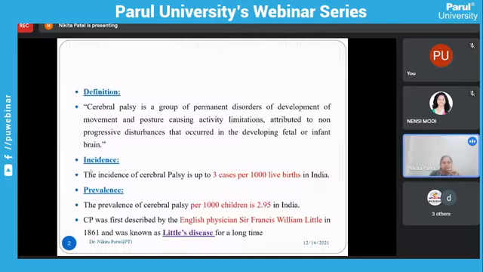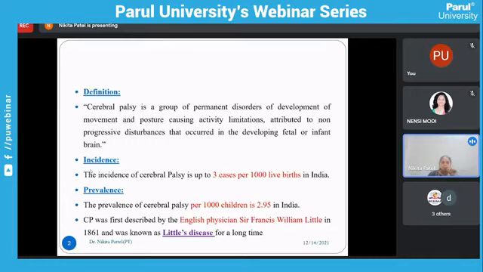So first, let's see the introduction. It is a very short introduction. Cerebral palsy is a group of permanent disorders of development of movement and posture causing activity limitations, attributed to non-progressive disturbances that occurred in the developing fetal or infant brain. So up to 1 year, that insult can occur, and it results in cerebral palsy.